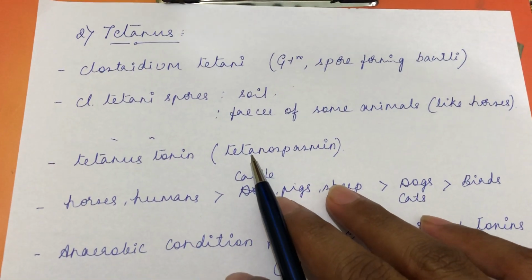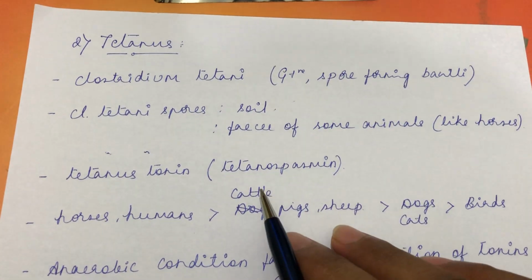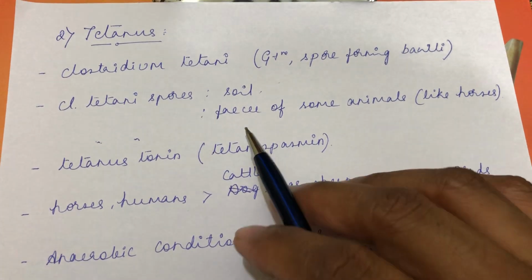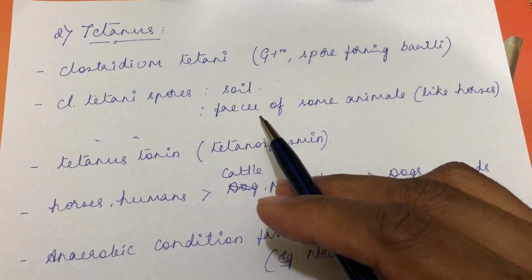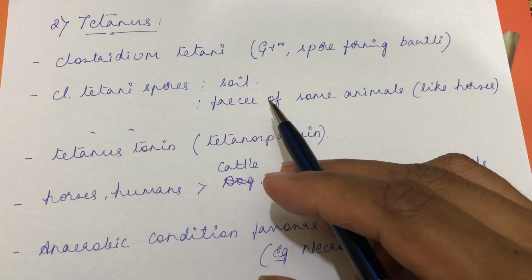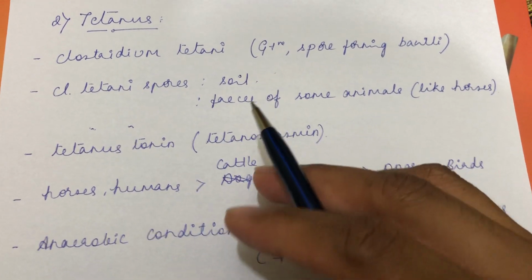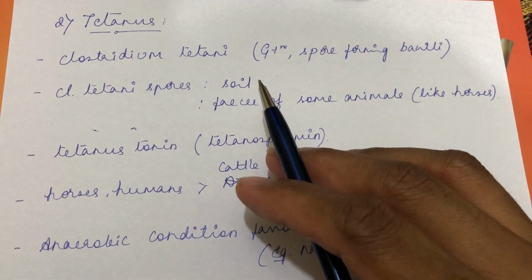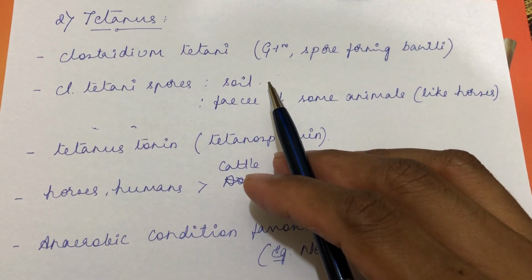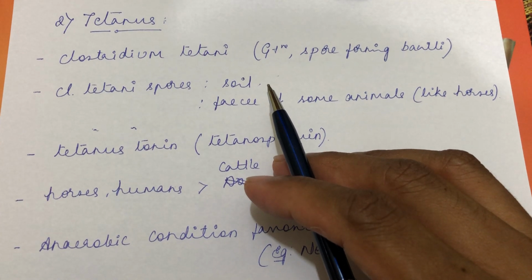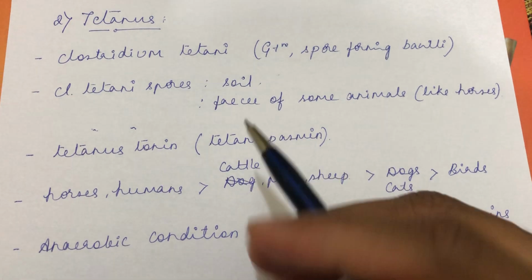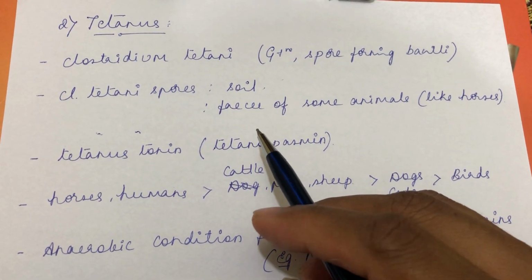So an animal with wounds gets in contact with such contaminated soil, and the spores gain entry into the animal through the wound. During anaerobic conditions, which are most favorable for Clostridium tetani, the spore will germinate, and that favorable condition helps in the elaboration of this tetanus toxin.